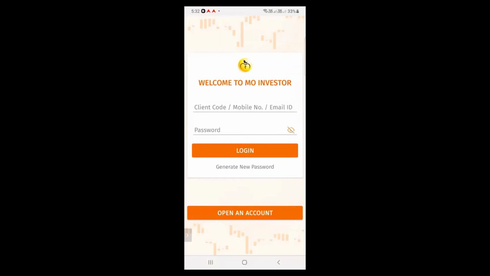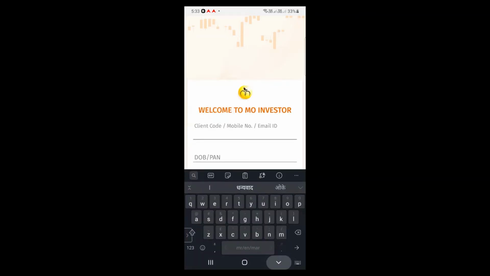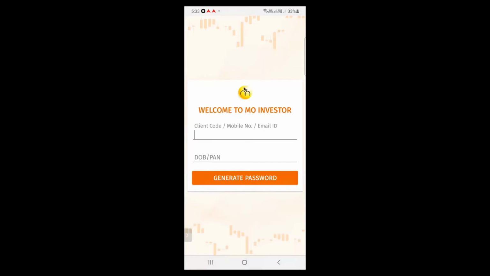In case you are a first time user or you have forgotten your password, you need to generate a new password. So for that, you need to click here on generate new password button just below the login button. I'm clicking here on generate new password. This is where you need to put your client code or your mobile ID or your email ID. Second, you have to put your date of birth or PAN number, just like Shivam showed you. You need to click here on generate password.